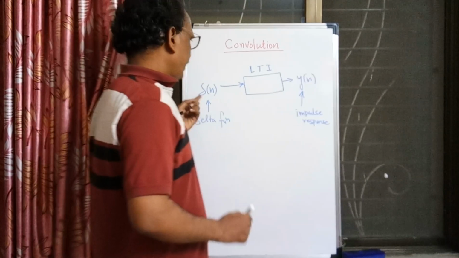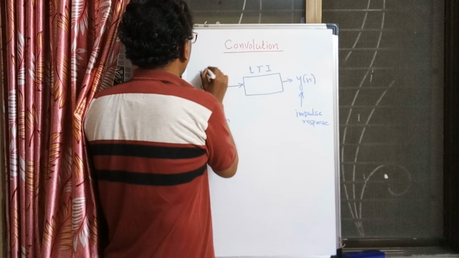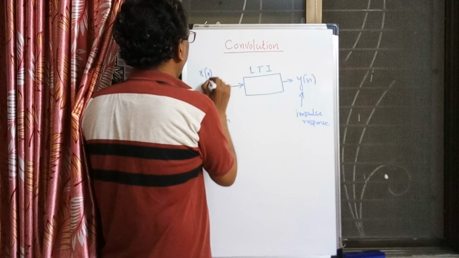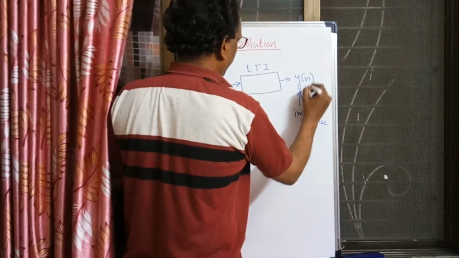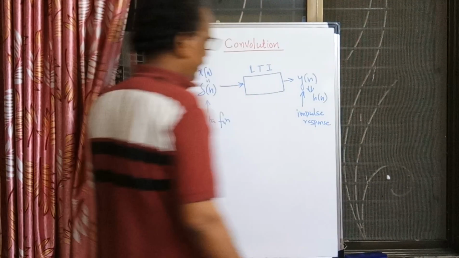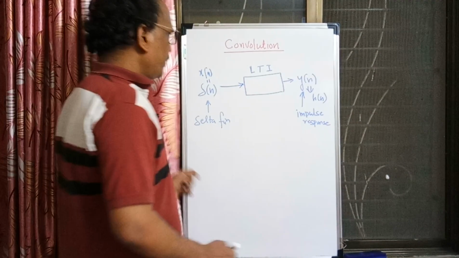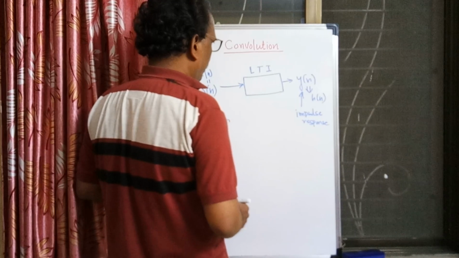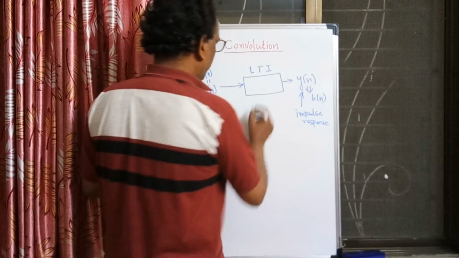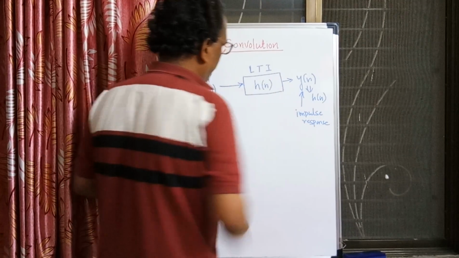Whenever I put the input x n equal to del n, whatever I get, I denote that output by h n.